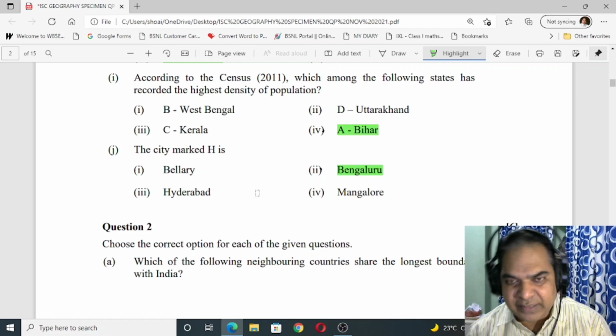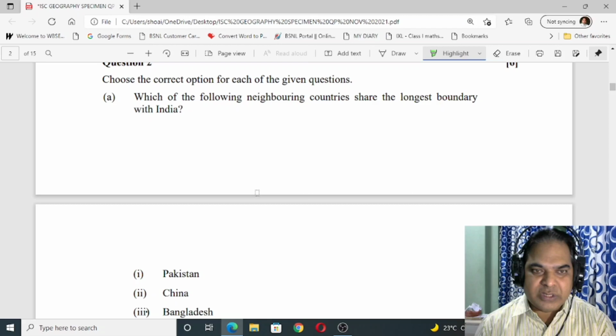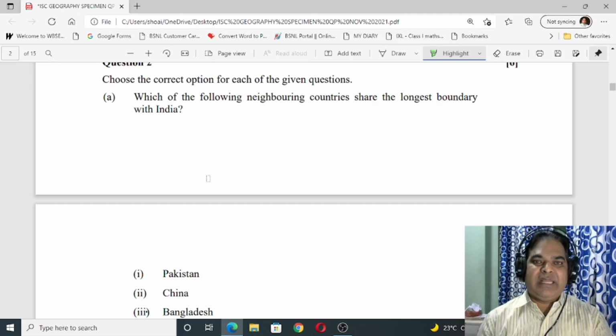Okay, now question number 2, choose the correct option for each of the following questions. Which of the following neighboring countries share the longest boundary with India?